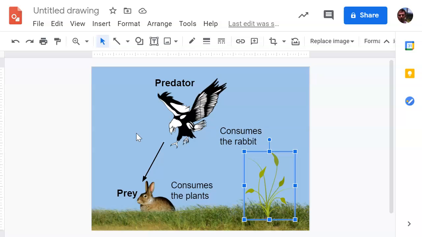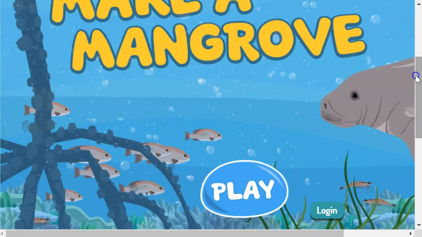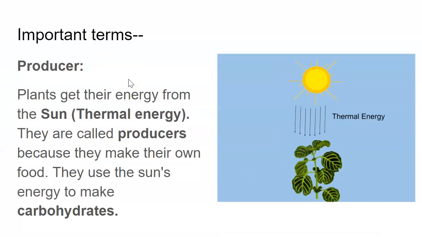After you finish your food web, there's a game for you to play called Make a Mangrove. You are going to try and build a mangrove that survives for 12 days. There are some specific instructions. You can only add 5 items a day. And remember all the things we just talked about. Remember your predators, your prey, your consumers, your producers, and make sure you try and keep things balanced. What are you going to need more of? What are you going to need less of?